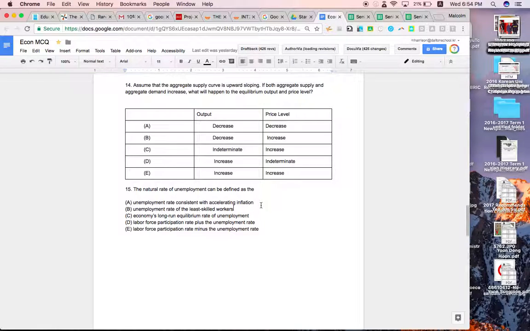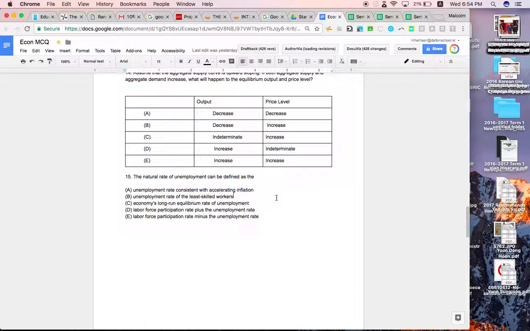Finally, the natural rate of unemployment is defined as the unemployment rate, the labour force participation rate, accelerating inflation. The economy's long-run equilibrium rate of unemployment.